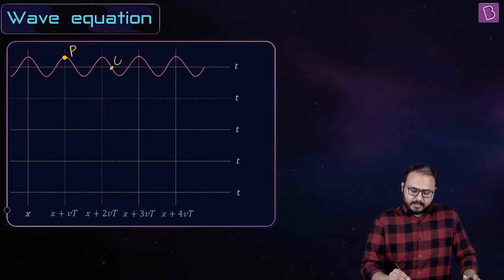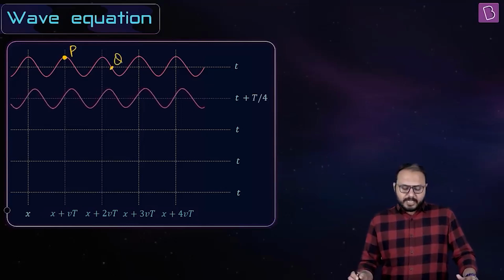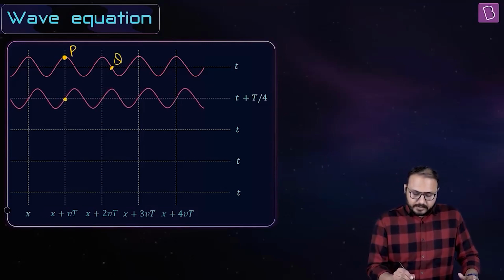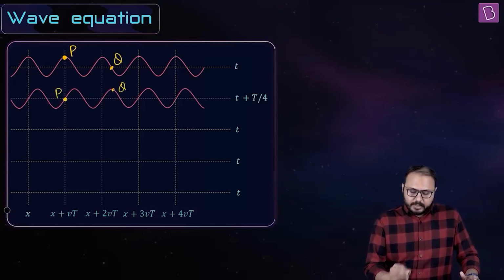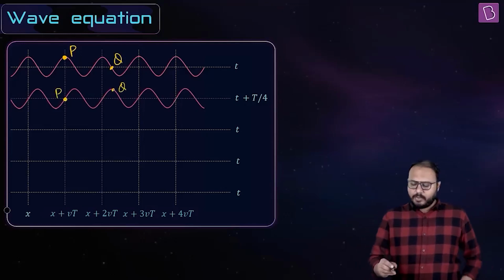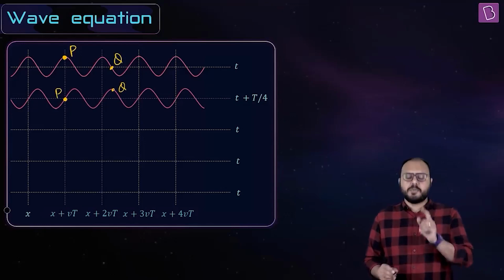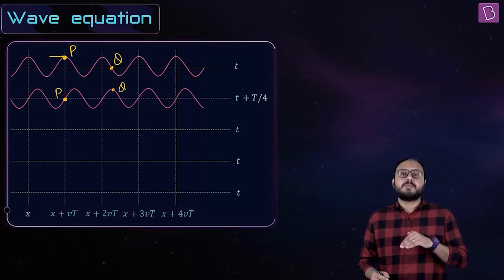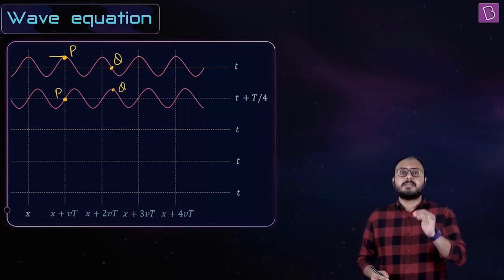यहाँ पे चलेगा? Right, sir. What happens after 1/4 of a time period? Where is your P? Sir, my P is here. Where is your Q? Sir, my Q is here. Where was your P at t equal to 0? मतलब the initial t. So it was at its extreme position, ये ऊपर वाला value. Where is it now? Crossing the mean position. Where was your Q? Mean position. Where is it now? It's at its positive extreme position.